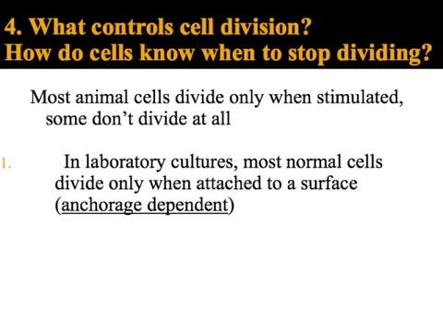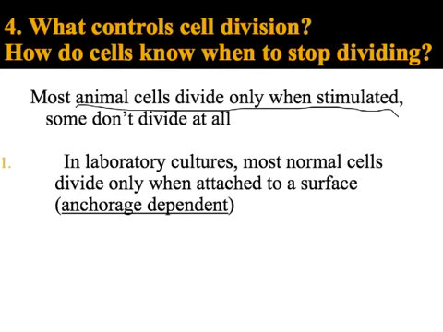To start off this discussion, we know that most animal cells only divide when they're stimulated. They only divide when something else, usually a signaling protein, tells them to divide. However, there are other stimuli and other signals, other than proteins, that can also control cell division. So we're going to look through those first.